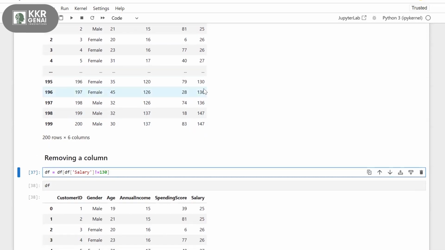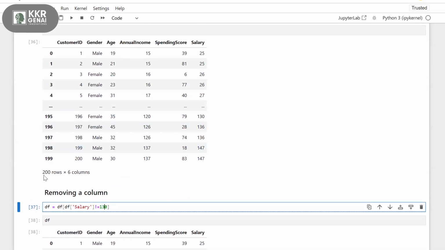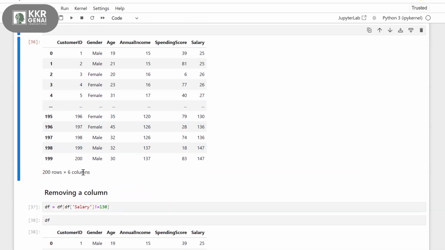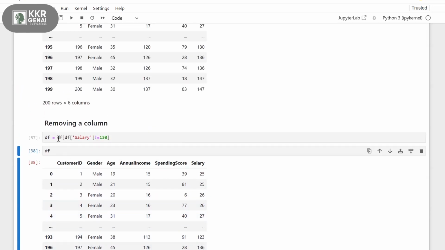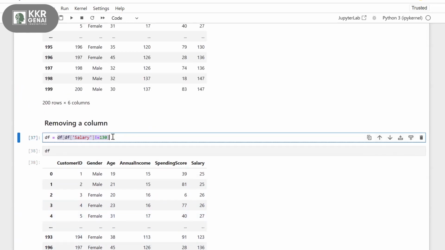Before, I had 200 rows and 6 columns. Now I have 198 rows and 6 columns. I'm assigning this specific information directly to this DF instead of using drop.